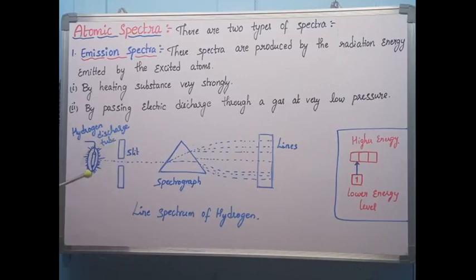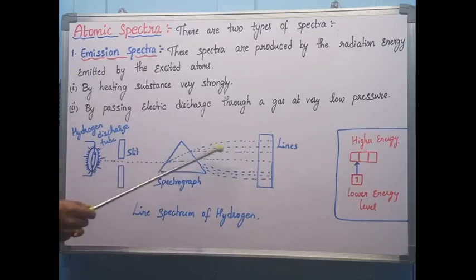What will this monochromator do? It specifically separates all the radiations. It passes only the required radiations through the spectrograph. The spectrograph here is called a prism. This prism filters the radiations and emits those radiations. Here emission is taking place.